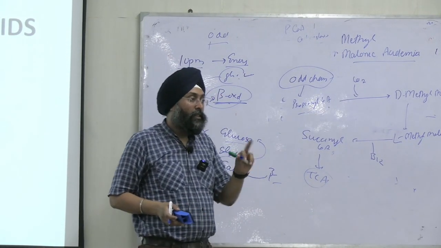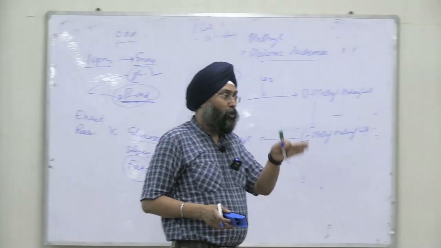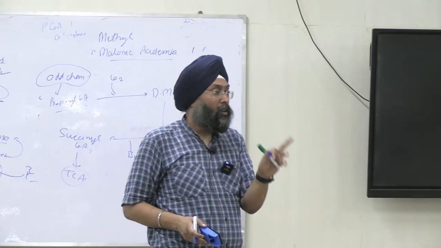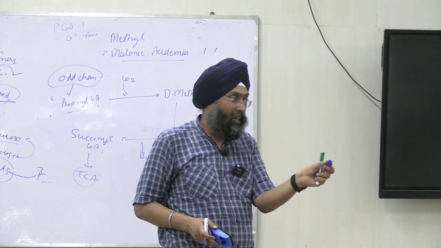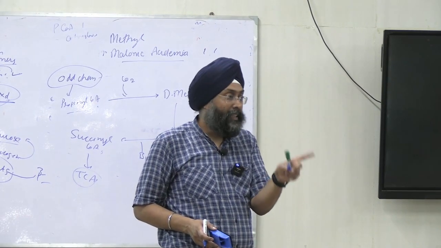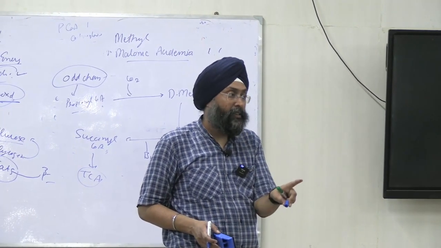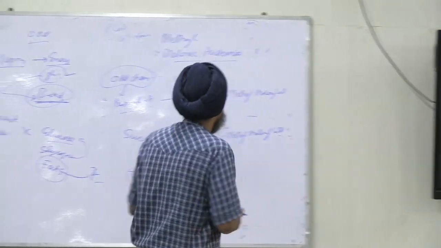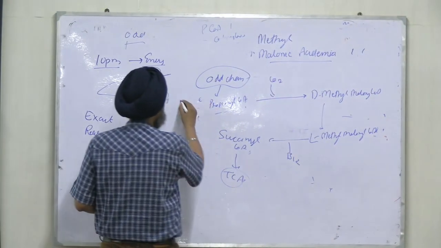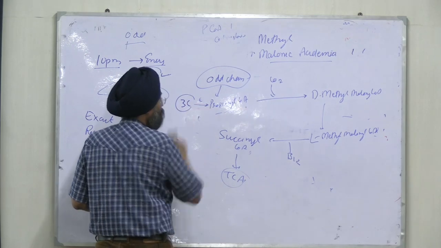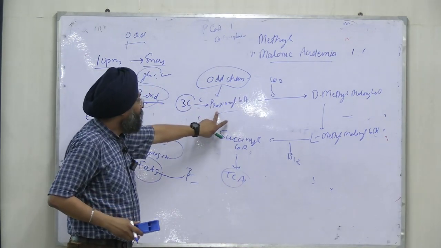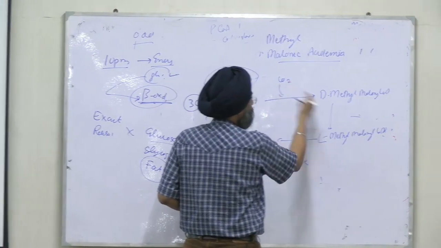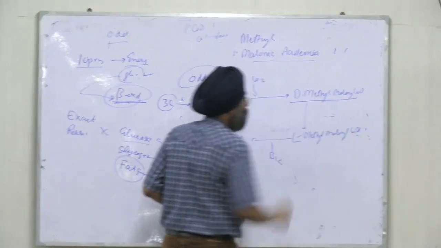In even chain fatty acids, they are multiples of 2, 4, 8. The end product will be 4 carbon, and the 4 carbon will undergo cleavage to form acyl-CoA and acetyl-CoA. Acetyl-CoA will enter the TCA cycle directly. But in odd chain fatty acids, the end product will be 3 carbon propionyl-CoA, which first undergoes a carboxylation reaction with carbon dioxide to form D-methylmalonyl-CoA.